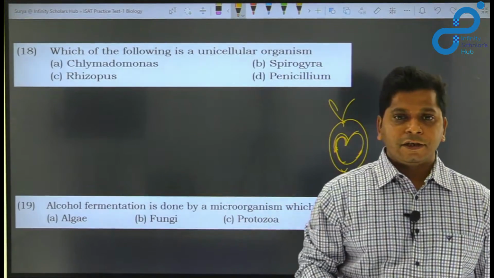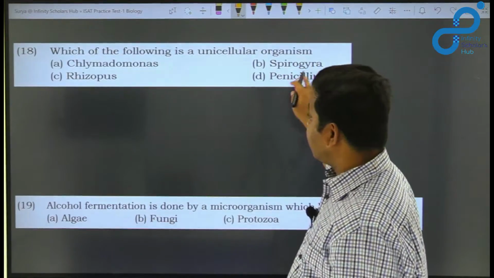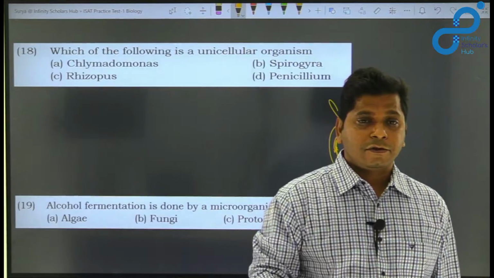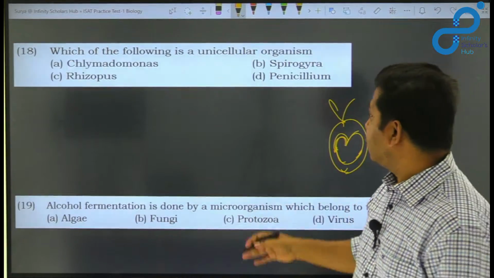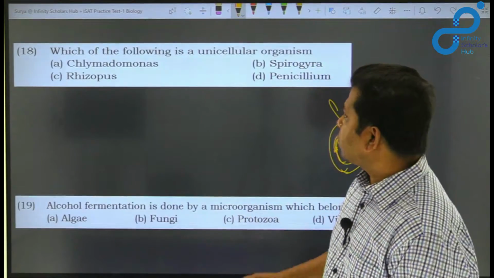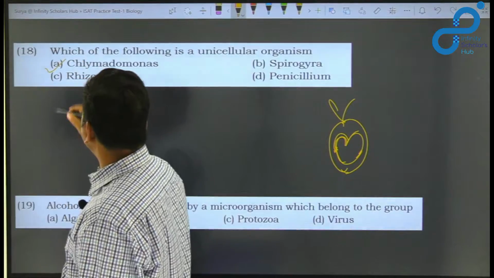Spirogyra is a multicellular algae. This is again a multicellular organism. Rhizopus is a fungus which is also multicellular in nature. Penicillium is a fungus which is also multicellular in nature. So the only organism which is unicellular here is Chlamydomonas.